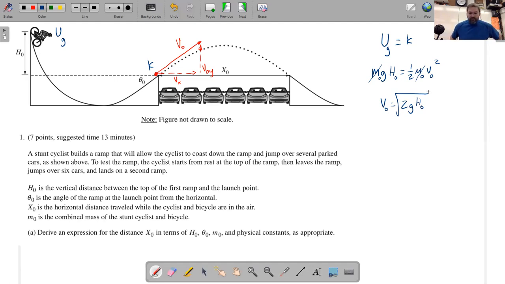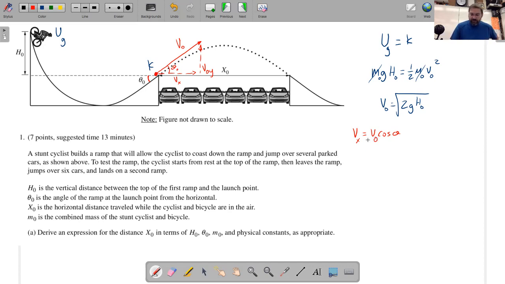The two components of the velocity: v sub x, as I've defined it in the problem, is going to be equal to v naught cos theta. This angle here, theta, is the angle of the ramp from the horizontal. So it's both this angle here and this angle here. Those are exactly the same angle because they're like alternate interior angles.